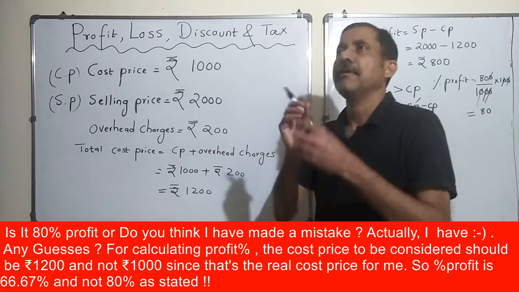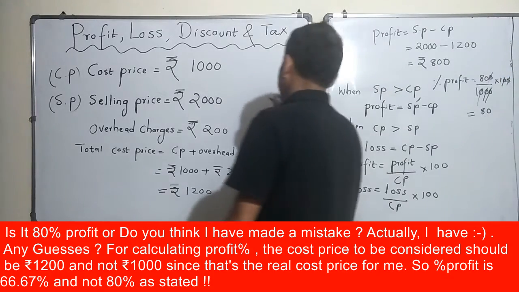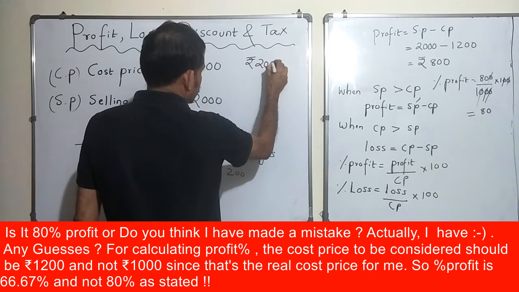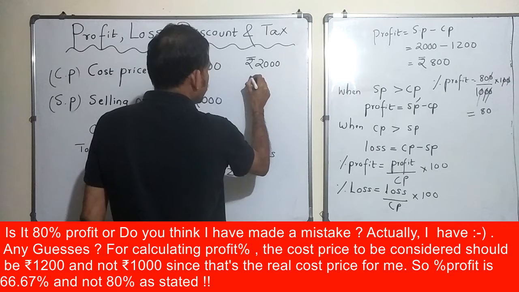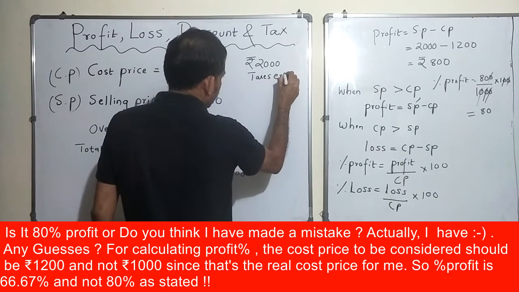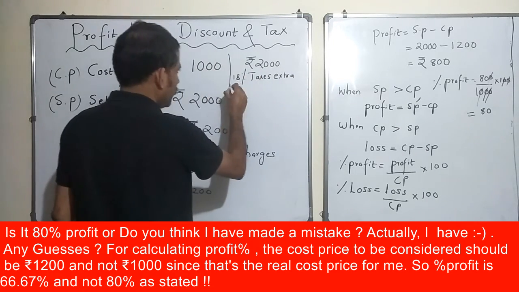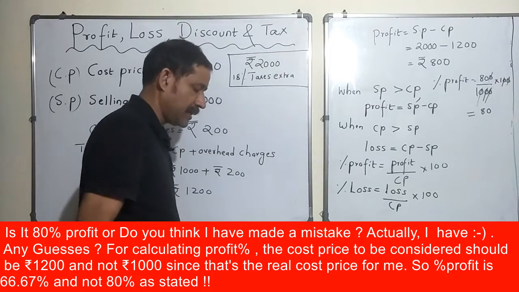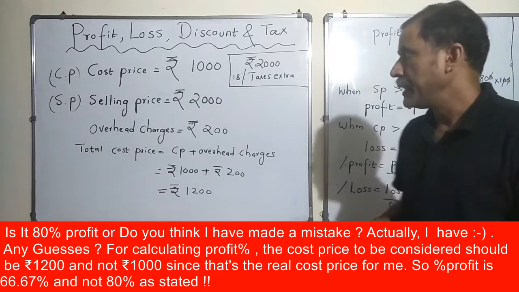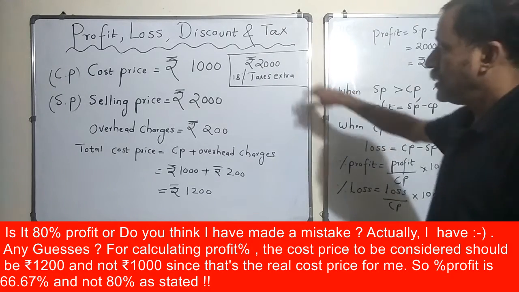Right, I brought one label. I marked it as rupees 2000 and taxes extra. Okay, 18% taxes extra. I put a label on the article saying that it is available for 2000 rupees and you will have to pay 18% taxes extra. All right, so this was the story.